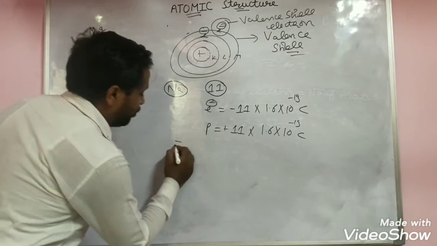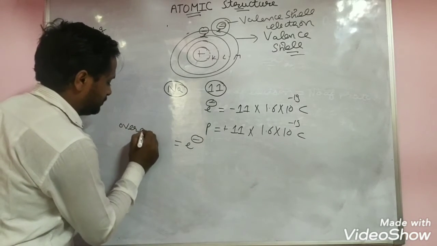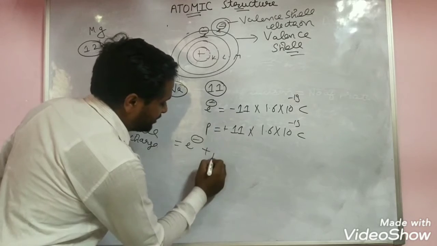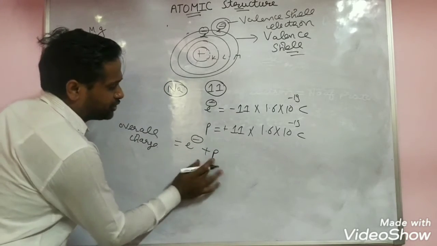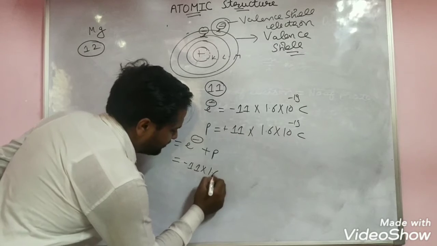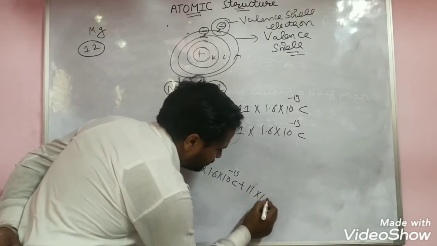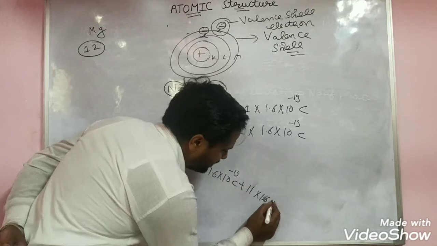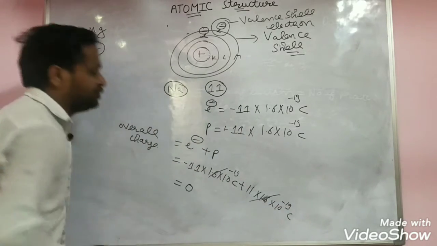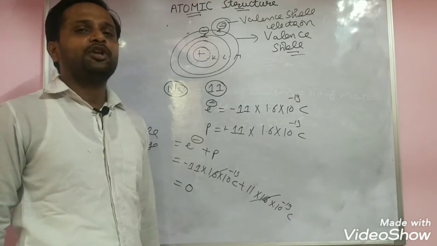Now add them to get the overall charge: charge on electrons plus charge on protons. That is 11 × 1.6 × 10^-19 coulomb plus 11 × 1.6 × 10^-19 coulomb, which cancels and comes to 0. Zero means overall neutral.